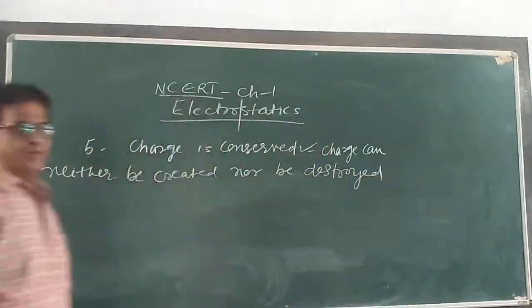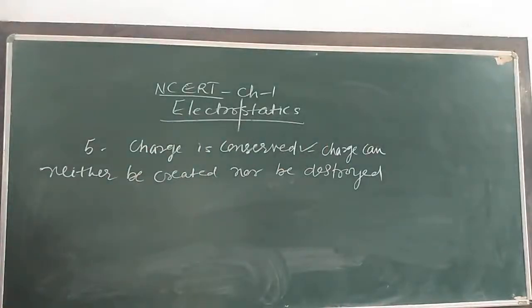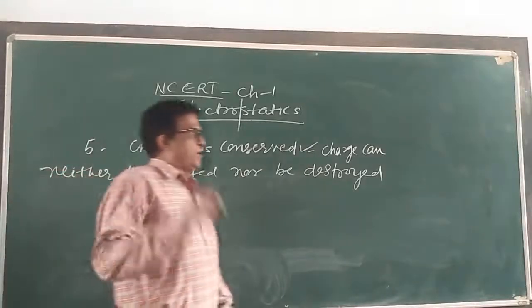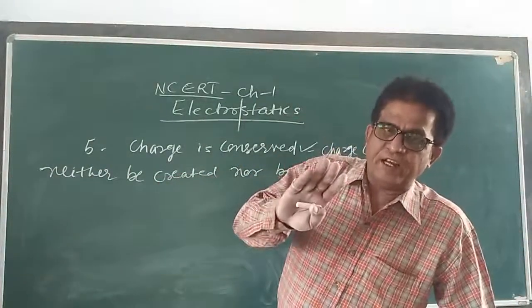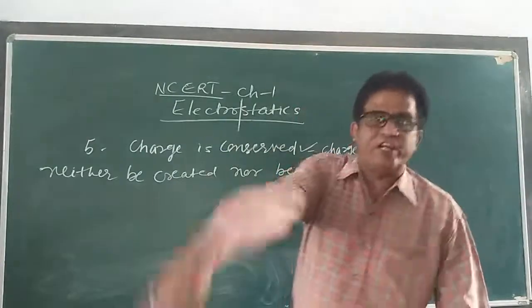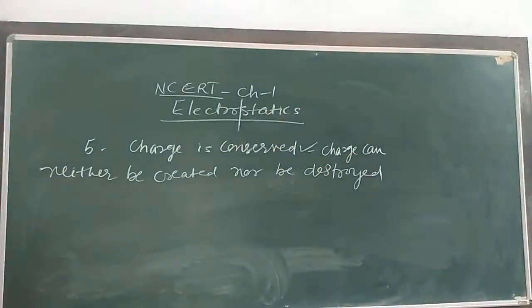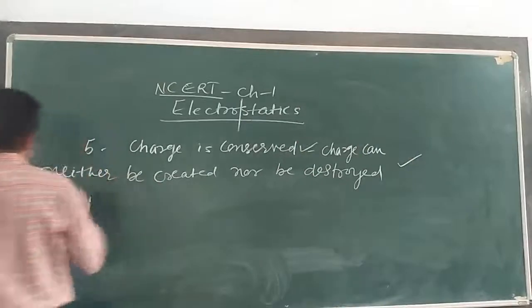Equal quantities of positive and negative charges can appear or disappear simultaneously. The number of positive charges will be equal to the number of negative charges. So, my dear children, we can say equal quantities of positive and negative charge can appear or disappear simultaneously. Is it clear? This is point number 5.